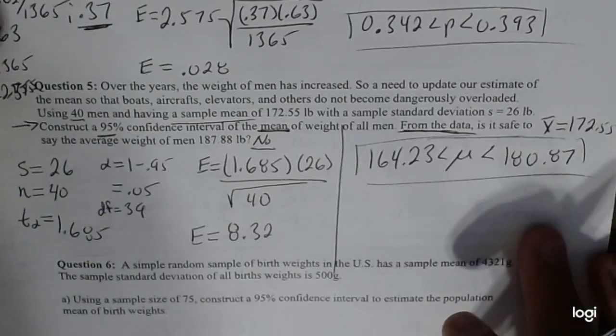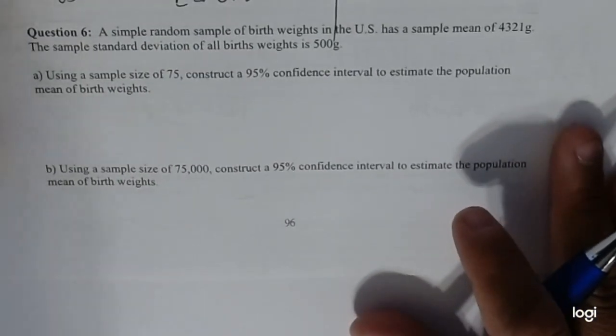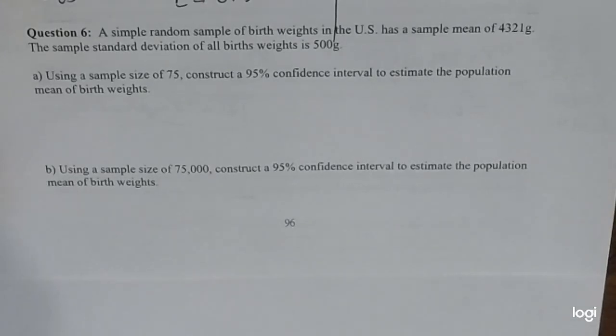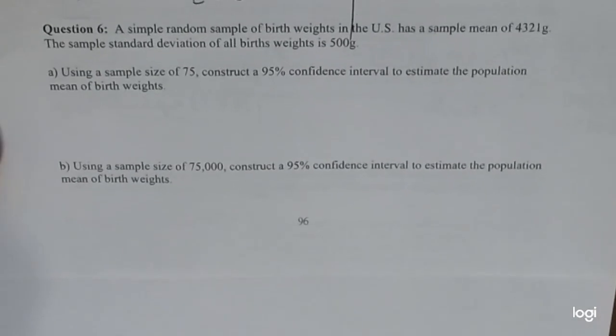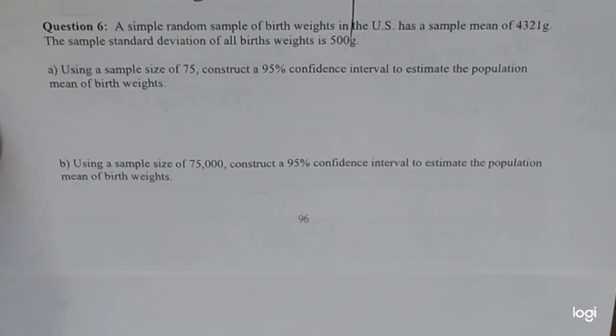Right, so let's keep going to number 6. Okay. So 6 has two parts. It's two different questions in one. So it says 6 is a simple random sample of birth weights in the United States, has a mean of 4,321 grams with a standard deviation of 500 grams.